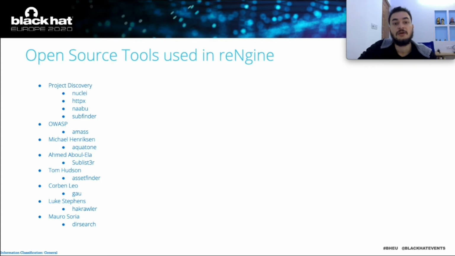Ahmed's Sublist3r, we use for subdomain discovery. Tom Hudson, thanks for assetfinder. Again, we use it for subdomain discovery. Carbon Leo and Luke Stephens, we use the GAU. I don't know how it is pronounced. I think it's GAU, G-A-U. Get all URLs is what it stands for.